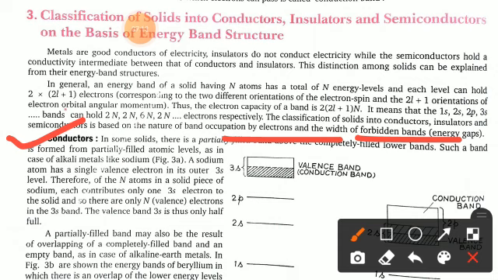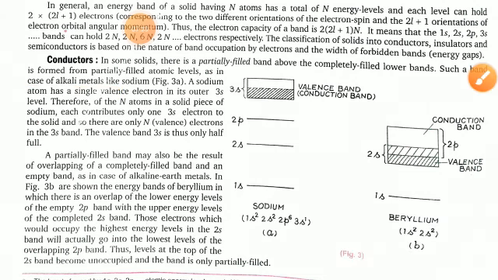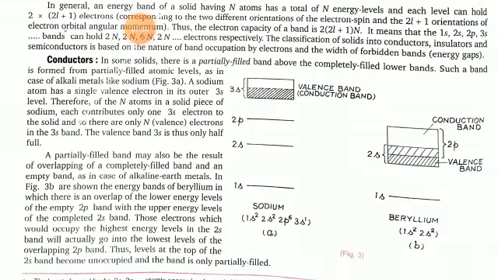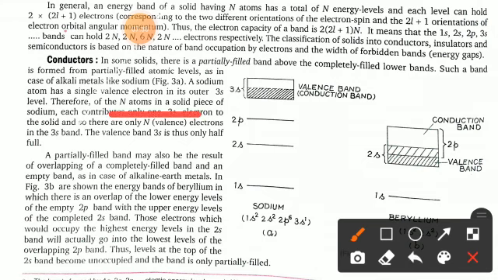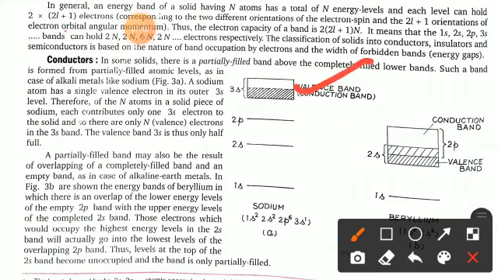Now what are conductors? You can see here that in some solids there is a partially filled band above the completely filled lower band. Such a band is formed from partially filled atomic levels, as in the case of alkali metals like sodium. A sodium atom has a single valence electron in its outer level. Therefore the N atoms in a solid piece of sodium each contribute only one 3s electron to the solid, and so there are only N valence electrons in the 3s band. So the valence band 3s is only half full. Here you can see the valence band, this is the conduction band, and this is the forbidden energy band.